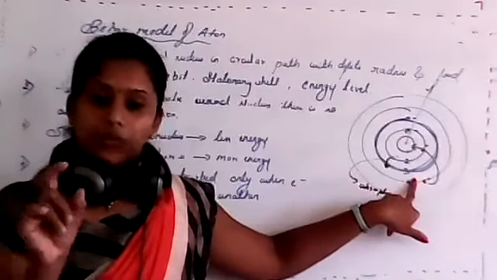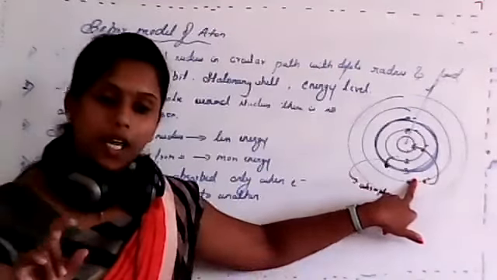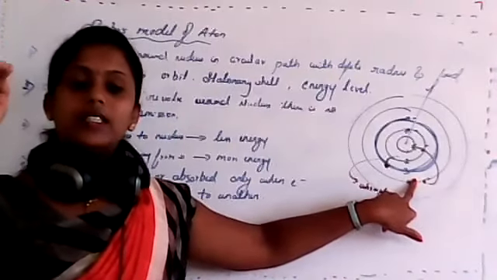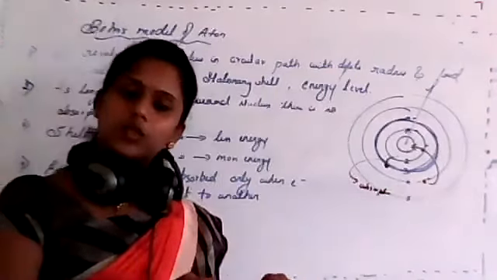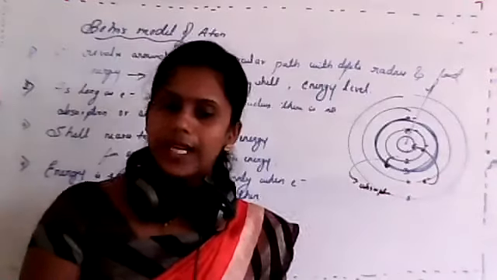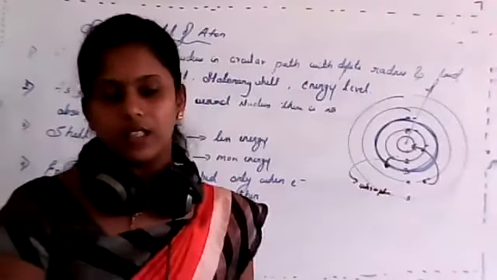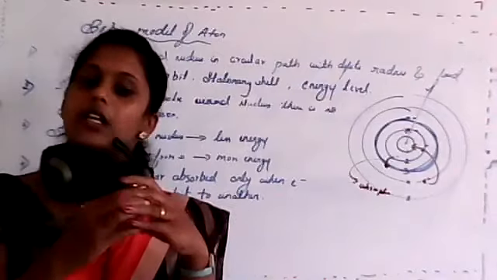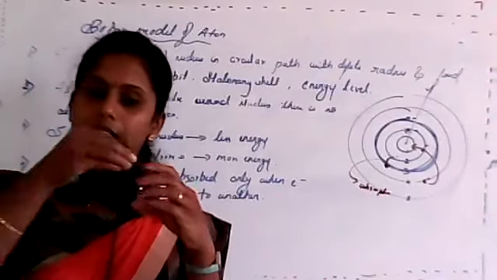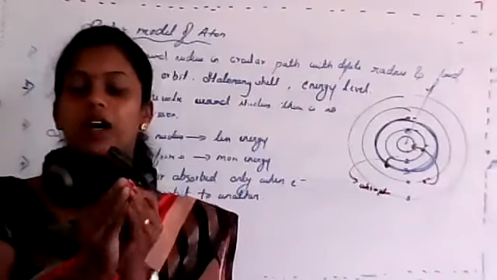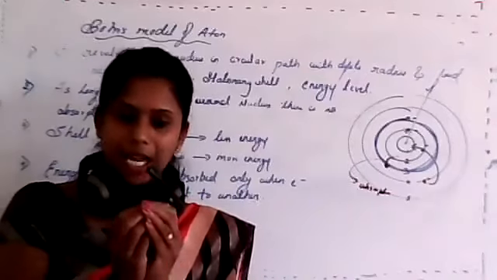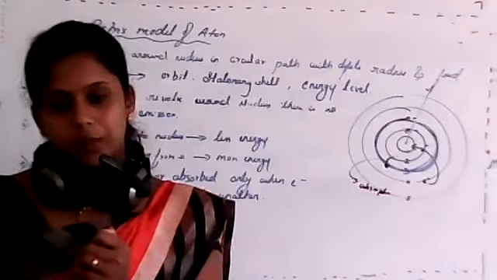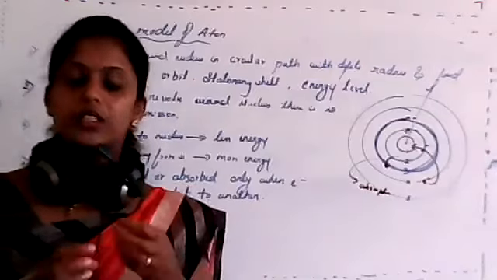And if any electron is at a higher energy level and it is unstable, it will return to its ground state. In the line spectrum of hydrogen we already studied this. Clear? So whenever matter is heated or whenever electromagnetic radiation falls over any matter or element, there is an absorption of electromagnetic radiation, isn't it?